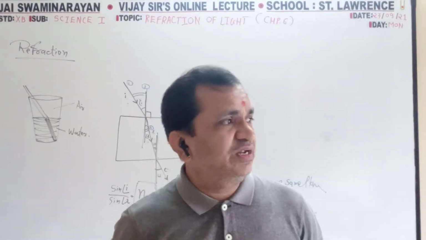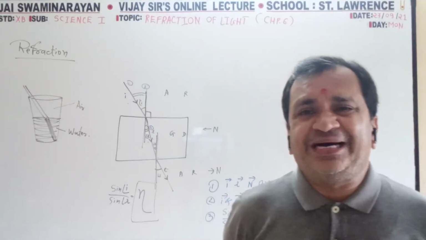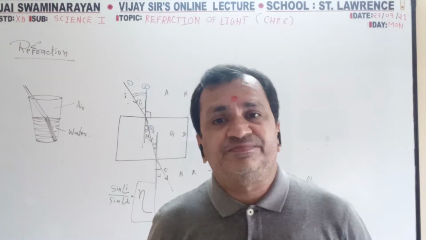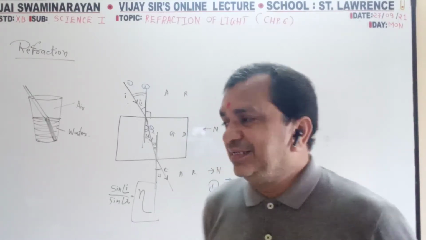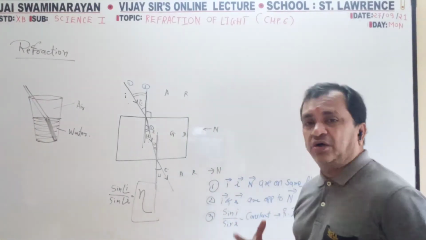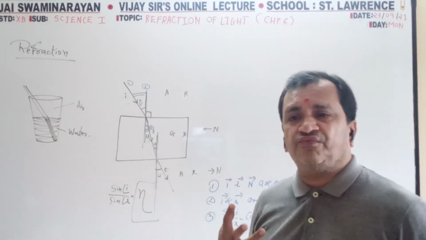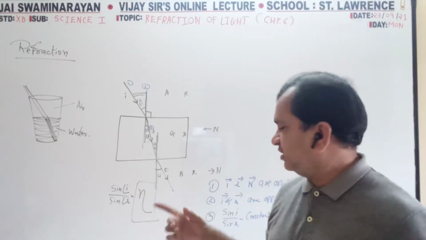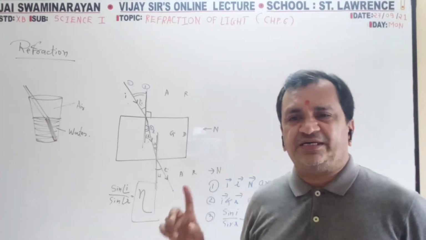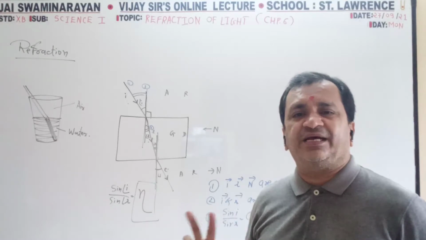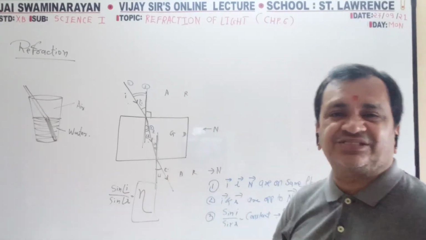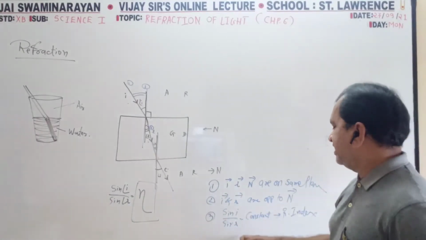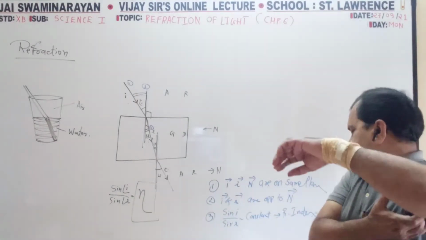First definition: when a ray of light passes from one transparent media to another transparent media, it changes direction. That is the definition. Three laws of refraction: incident ray, refracted ray and normal are on the same plane. Incident and refracted rays are on opposite sides of the normal. And sin i by sin r is equal to a constant.